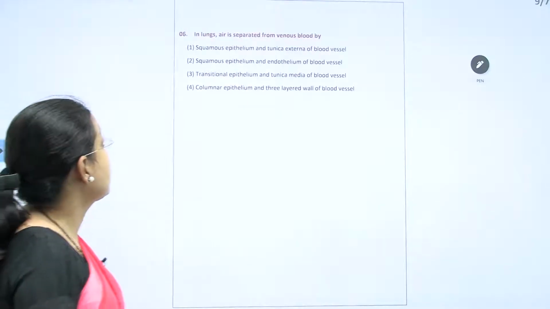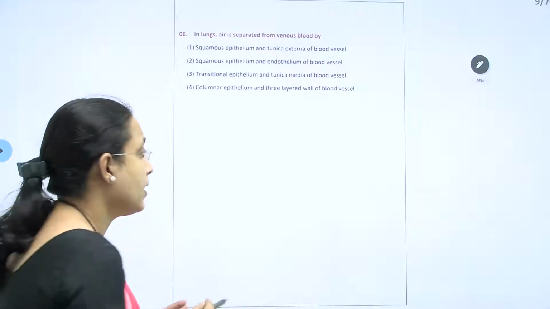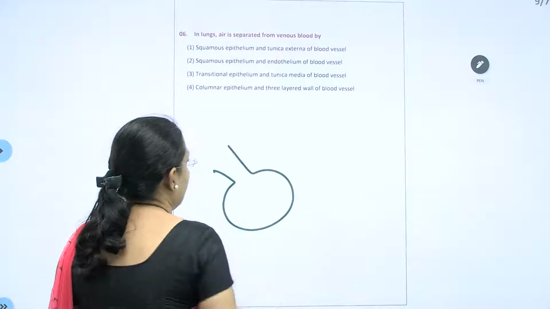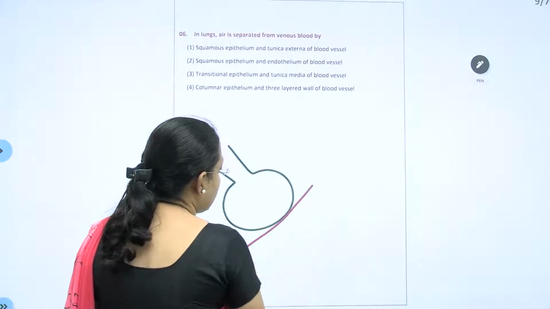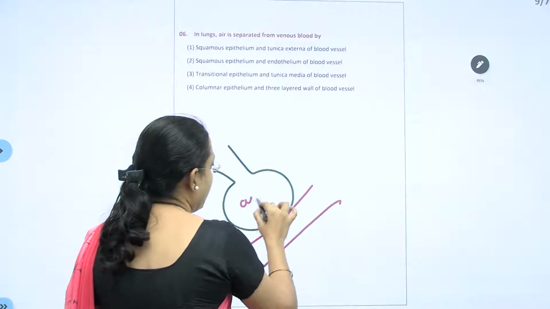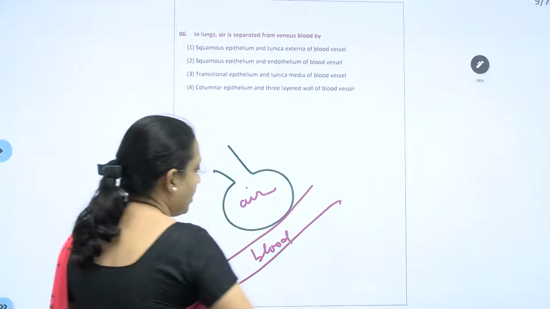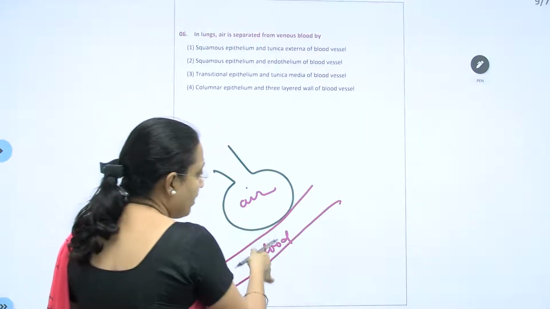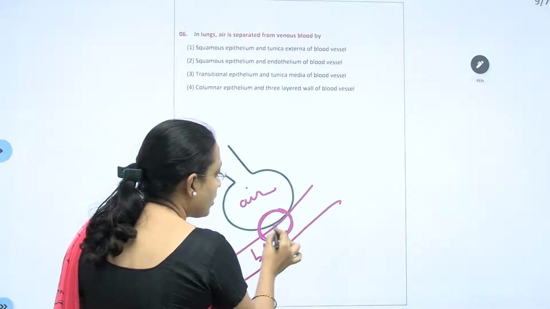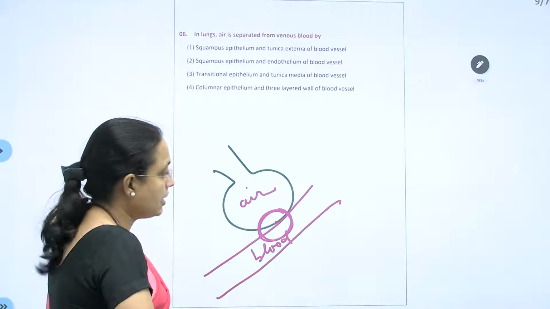Sixth: in lungs, air is separated from venous blood. So if this is the alveoli and this is the capillary that is moving by, this is the air present in alveoli, and this is going to be the blood present in the capillaries. In between them, what structure is going to come? This one. Mainly 3 layers are going to come.